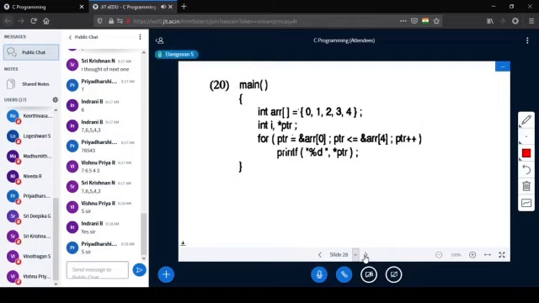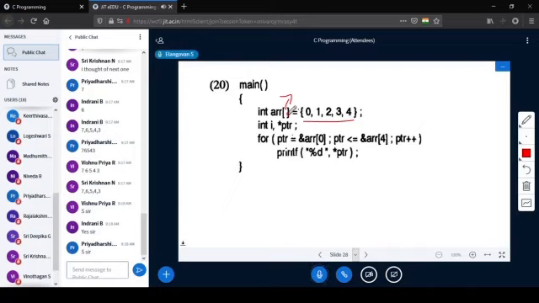There is an array ARR, array of which is initialized with 0, 1, 2, 3, 4. There is no number in the brackets, but it is allowed since it is initialized here itself. If it is not initialized, then we need a number here. A positive number should be mentioned there. You can't give a negative number, and you cannot give a float number.